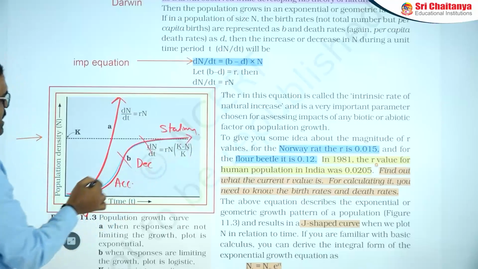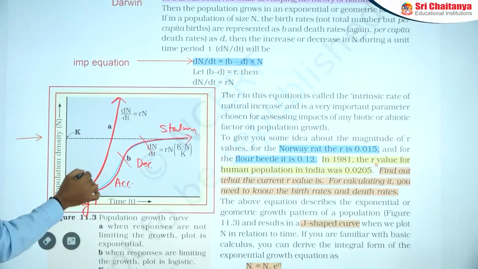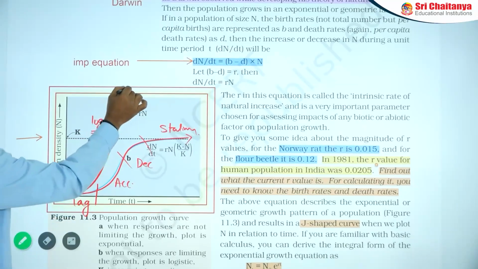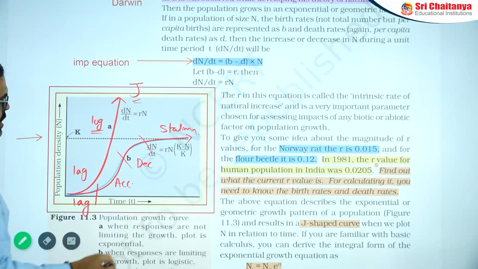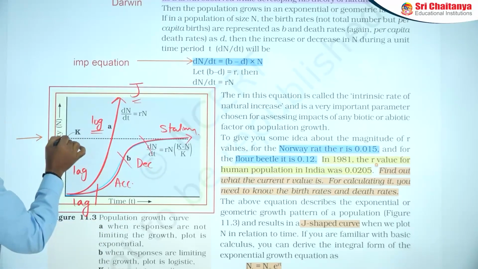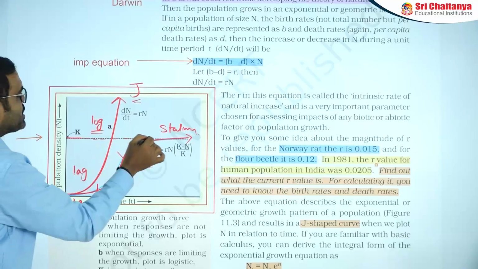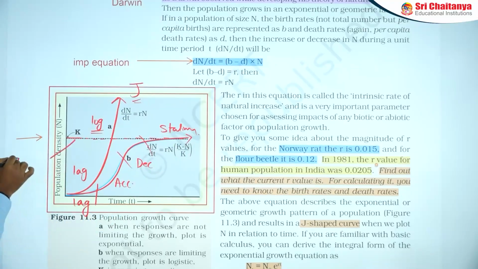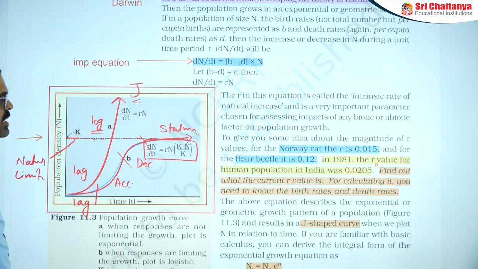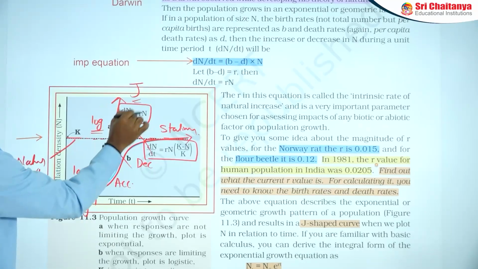But the exponential growth curve consists of the lag phase and log phase. The log phase is nothing but the accelerating phase, which continuously forms a J-shaped curve. The logistic growth curve makes this line, the carrying capacity, which indicates nature's limitation. This is explained as dN/dt = rN(K-N)/K. Here it is dN/dt = rN.